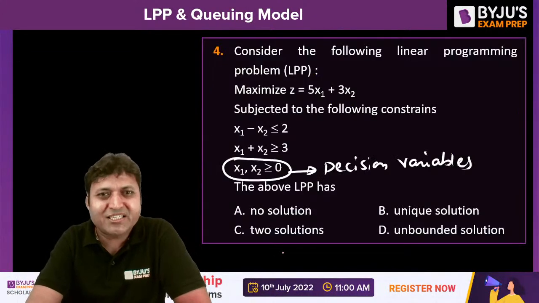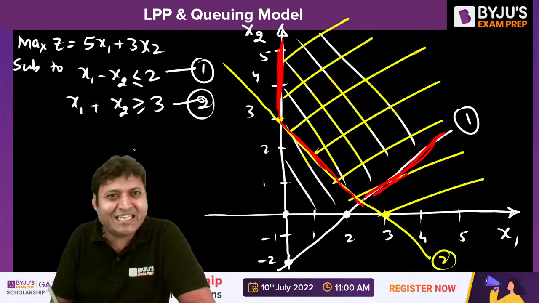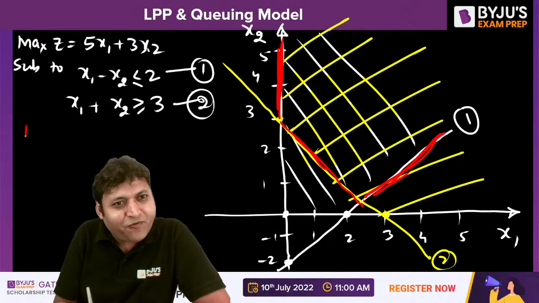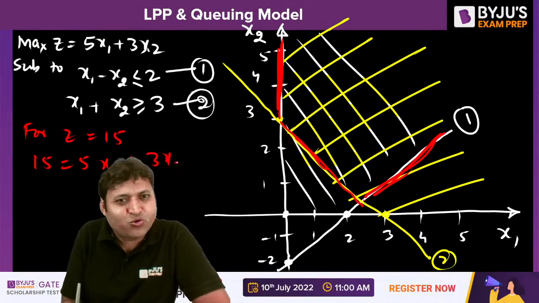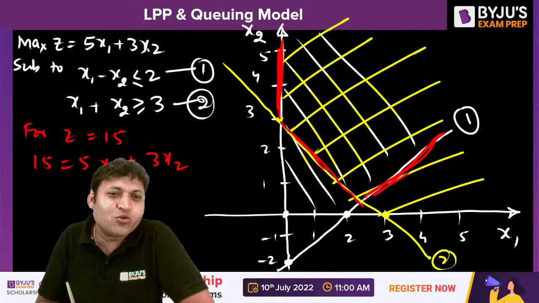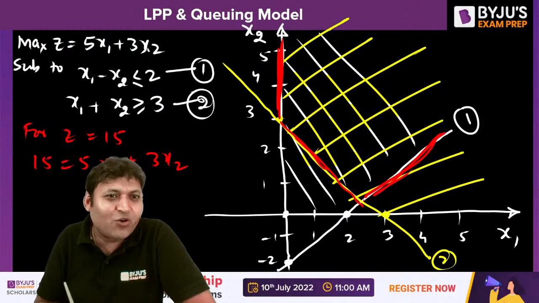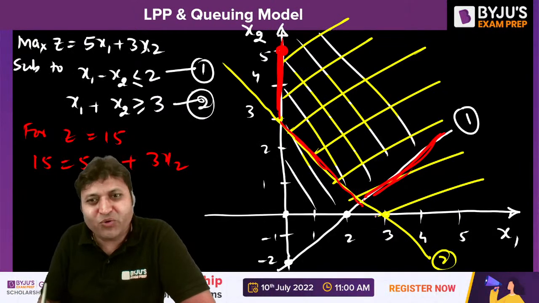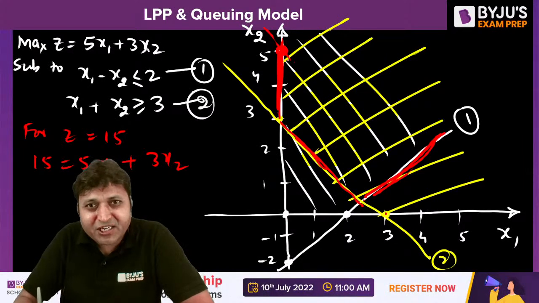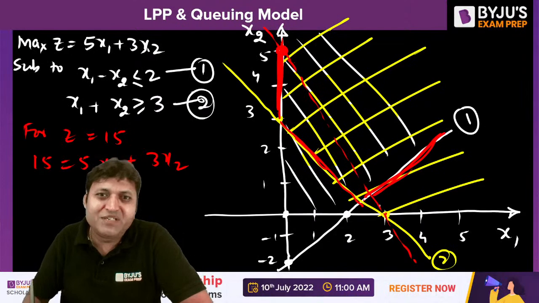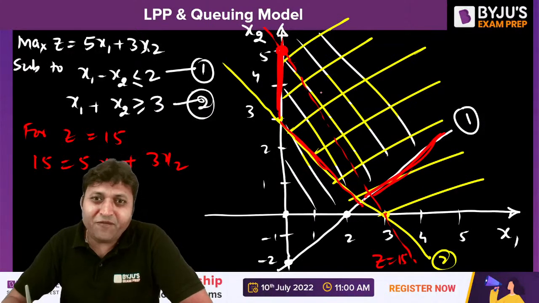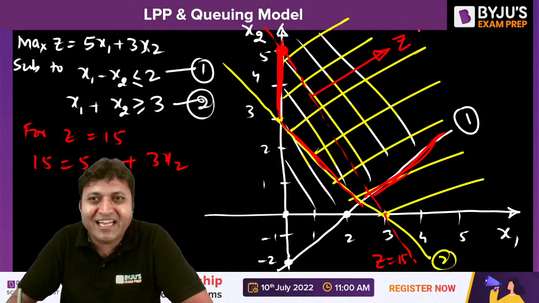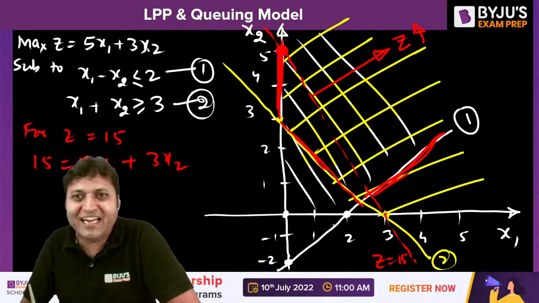Now it is about the maximization, because it is about the maximization of the objective function 5x1 + 3x2. If we take z equal to 15, we can say 15 is equal to 5x1 + 3x2. If we put x1 equal to 0, then x2 will be equal to 5. And if we put x2 equal to 0, x1 will be 3. So this is the objective function line. If we move z to the right-hand side, z increases.